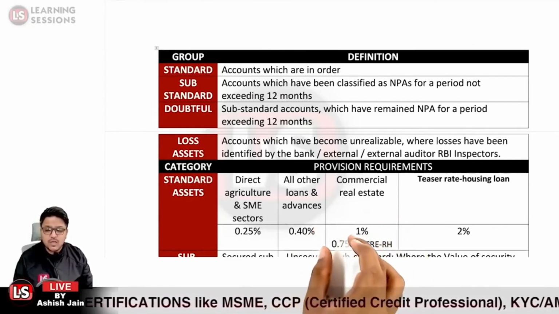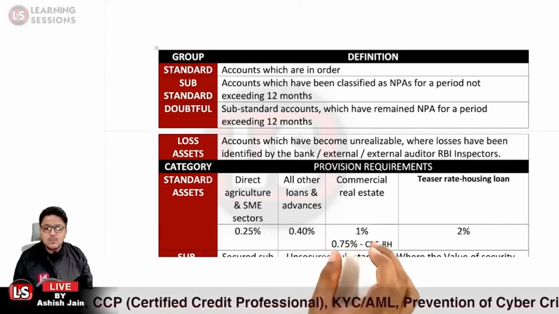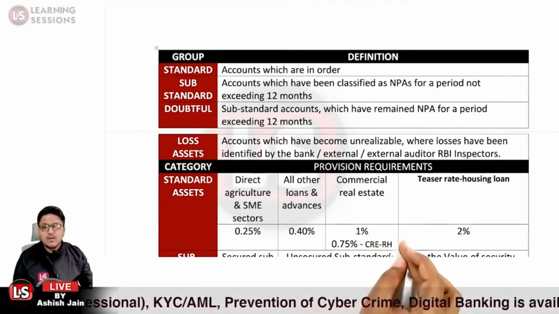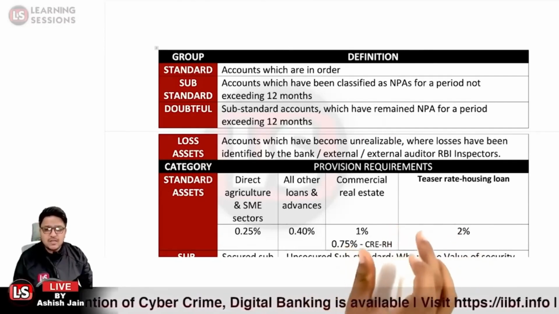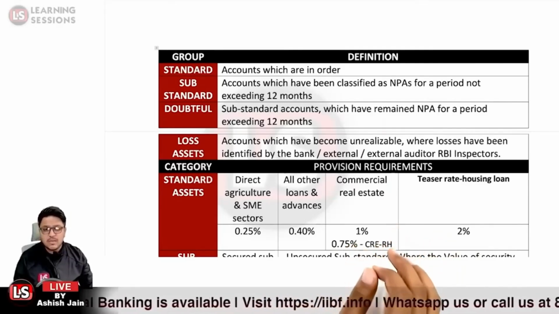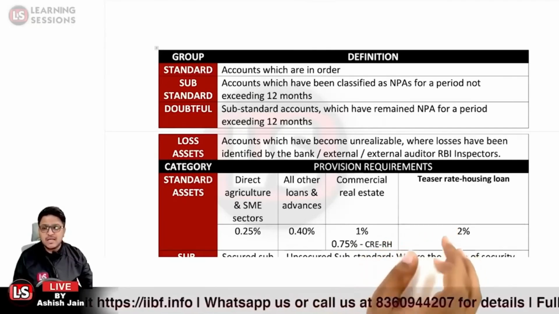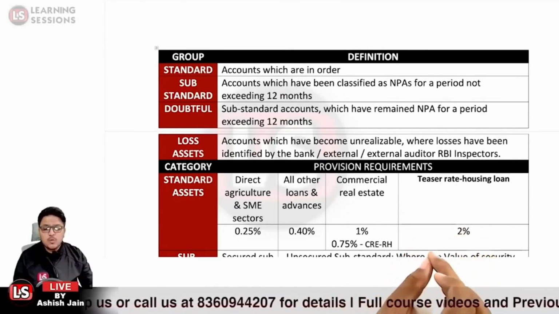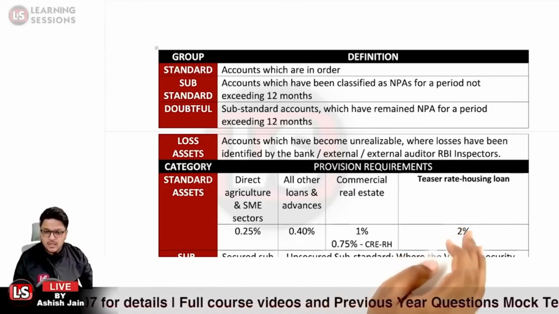And if it is related to CRE-RH, that is commercial real estate residential housing, then a provision of 0.75% is to be created. Where it is a case of a teaser rate housing loan, what is a teaser rate housing loan? Where a lesser interest rate is chargeable in the earlier installments, and later a higher interest rate is charged. That is said to be a teaser loan. In case of teaser rate housing loans, 2% of the provision is to be created.